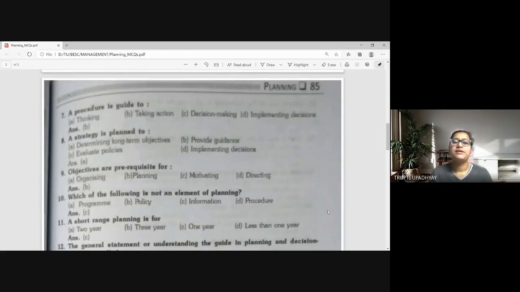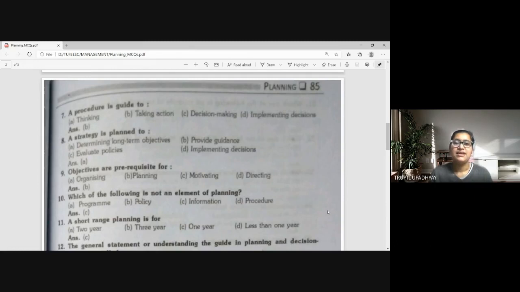Next question. Procedure is a guide to: A, thinking; B, taking action; C, decision making; D, implementing decisions. So procedure is a guide to taking action. Procedures are the steps given on how to take the action. Suppose how to make tea: step 1, step 2, step 3, step 4. It's been given, so you need to follow it. So you have to take action. So taking action is the correct answer.